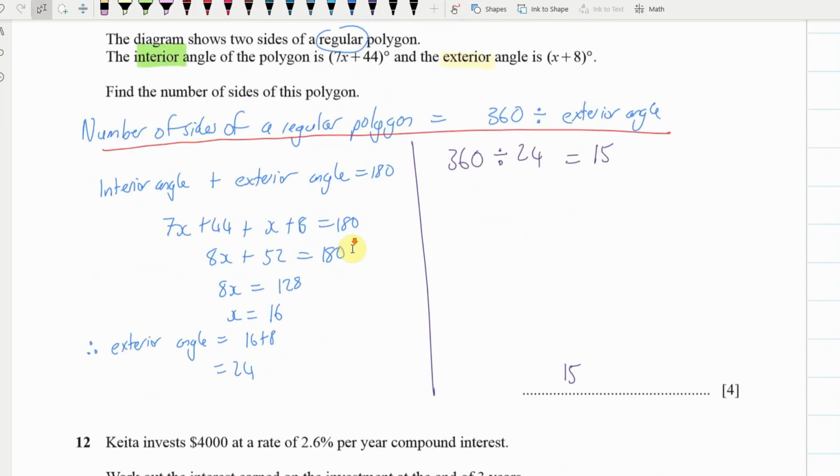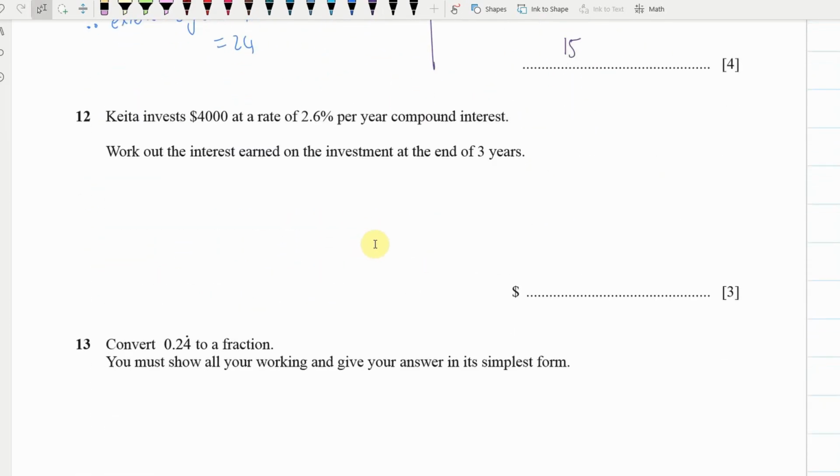Okay, lovely. The next one, most people actually were on the right track and got the general idea, but they didn't read the question. We want to work out the interest earned. So yes, it's compound interest, so most people went okay, we're going to say 4,000 times 1.026 to the power of 3.